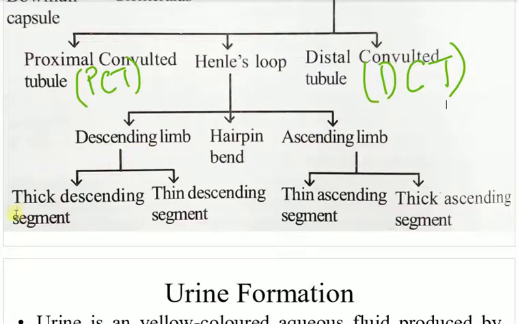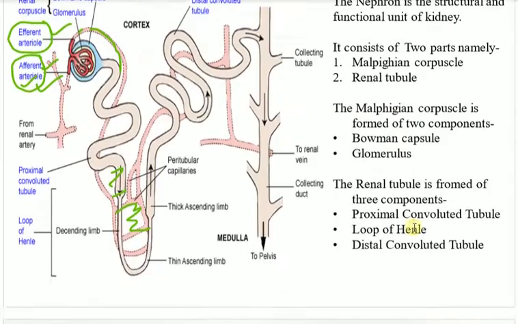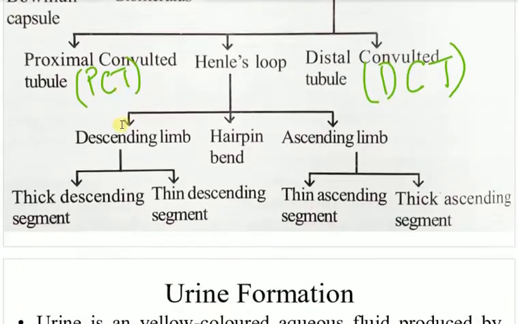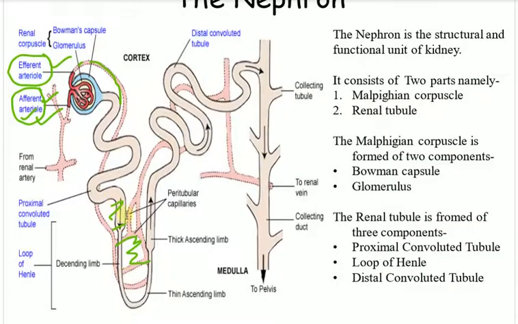The descending limb has a thick descending segment and a thin descending segment. The ascending limb also has a thin ascending segment and a thick ascending segment. What are these? Let's go. Look, this is the proximal convoluted tubule, and from here start the descending limb and the ascending limb of Henle's loop. So this whole structure up to this portion is our Henle's loop, or loop of Henle.